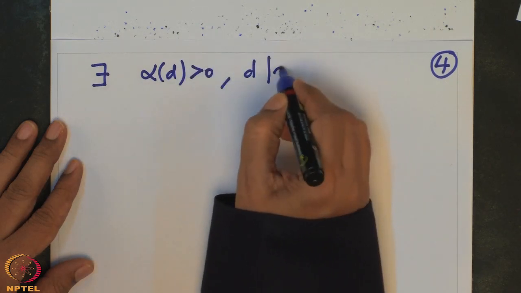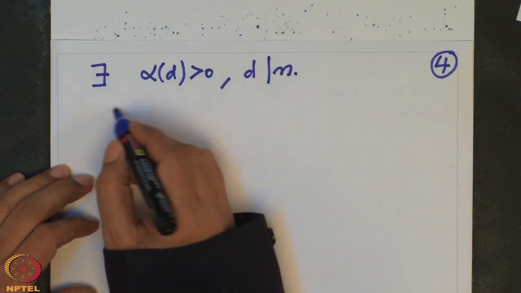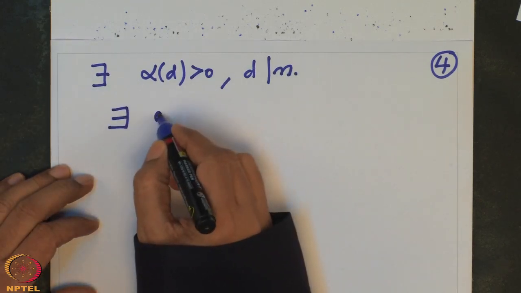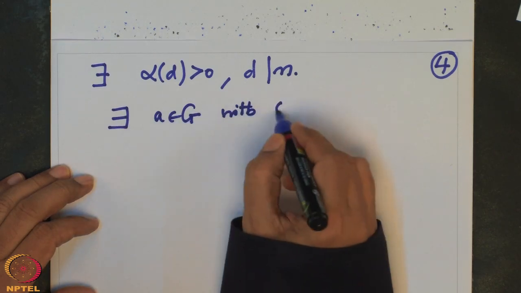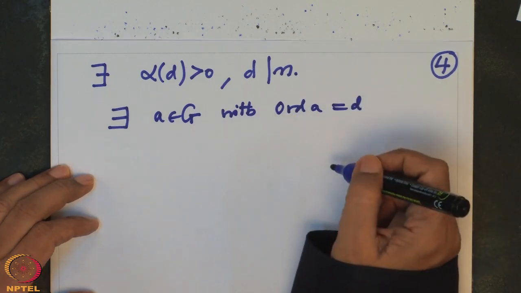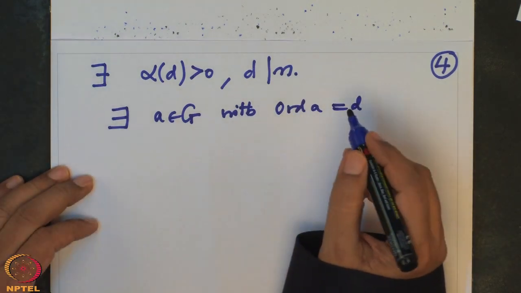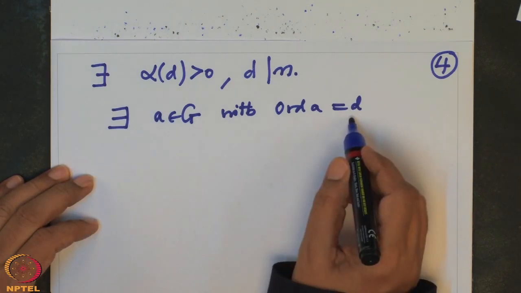D is some divisor of n. So that means there exists an element a in G with order of a being D.